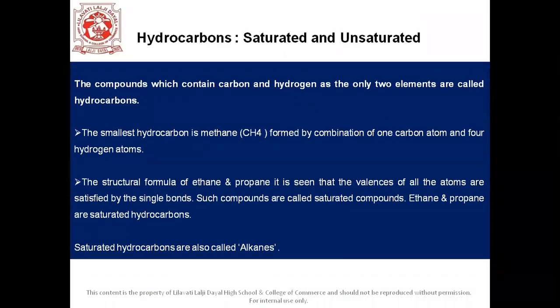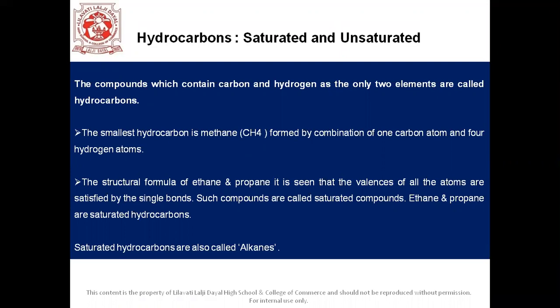Okay, so let's move on to the next topic, students, of this chapter, and that is hydrocarbons, saturated and unsaturated. So students, hydrocarbons are classified into two types: saturated and unsaturated. Saturated hydrocarbons are also termed alkanes, whereas unsaturated hydrocarbons are termed alkenes and alkynes. The compounds which contain carbon and hydrogen as the only two elements are called hydrocarbons.